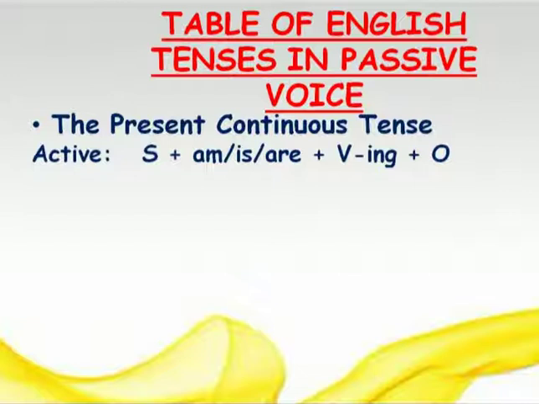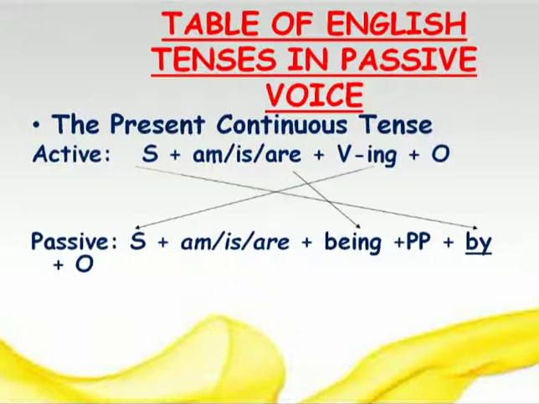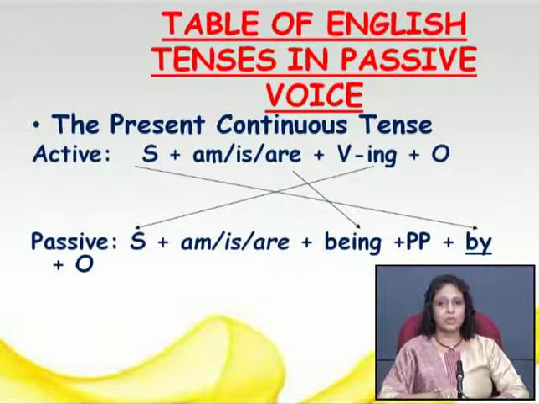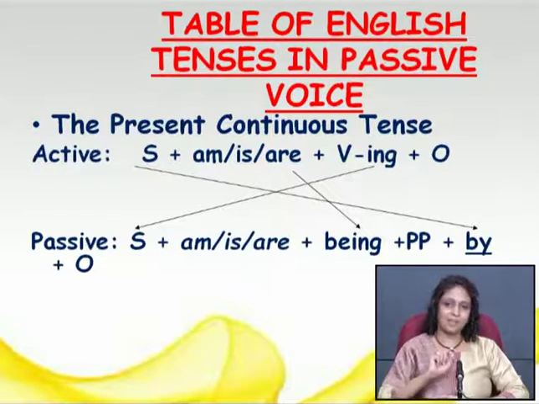Now let's see the formula for present continuous tense. The form of active voice is subject plus "is/am/are" plus verb with ing and object. Now let's see how we change it into passive voice. So here the object comes to subject, right? "Is/am/are" will remain same and we use being. We add the verb being here, right?